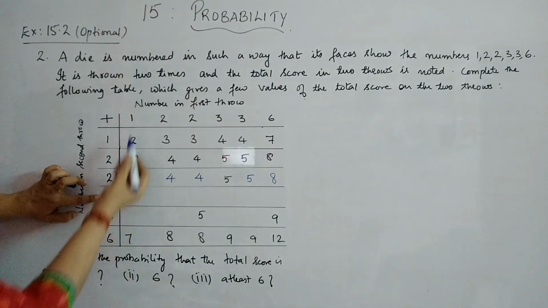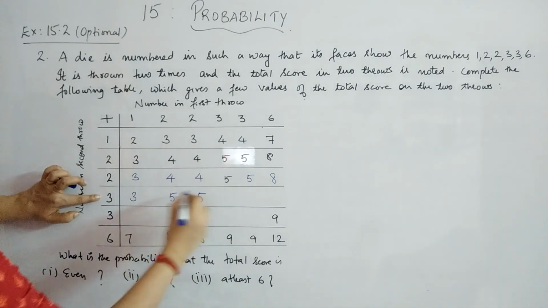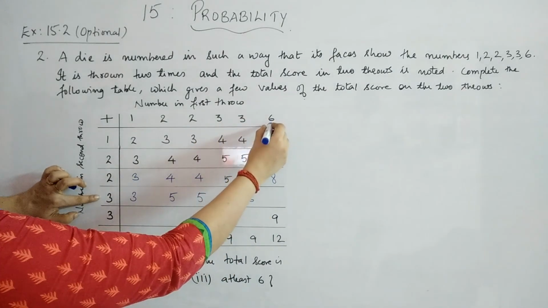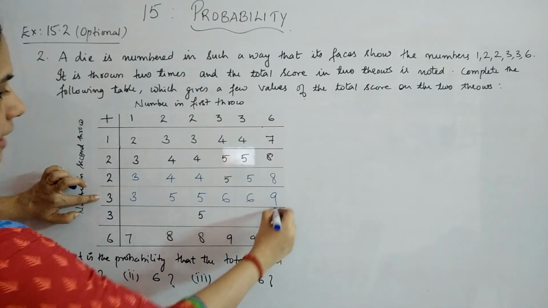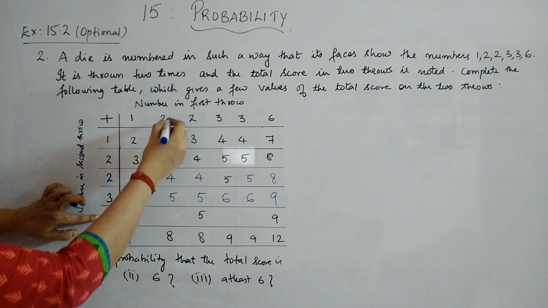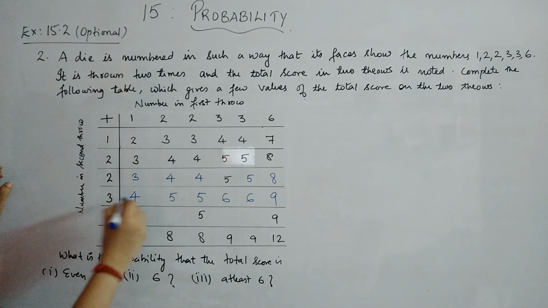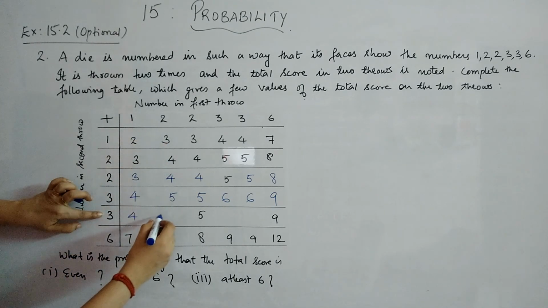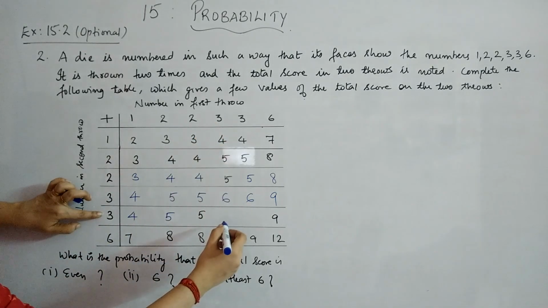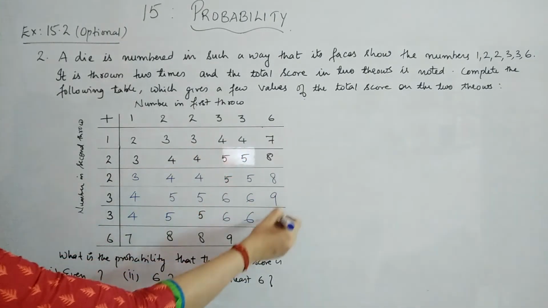Then for 3: 3 plus 1, 3 plus 2, 5; 3 plus 2, 5; 3 plus 3, 6; 3 plus 3, 6; 3 plus 6, you will get 9 here. Then here again 3 plus 1, 4; 3 plus 1, 4. Now 3 plus 2 is 5. Then here again 5 is given. 3 plus 3 is 6. 3 plus 3 is 6. 3 plus 6 is given 9.